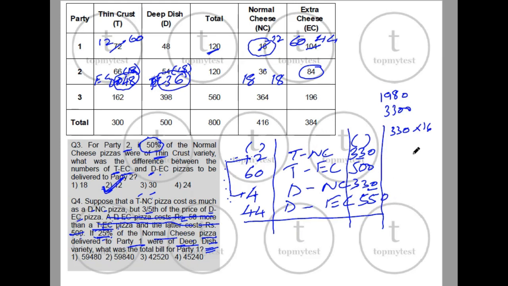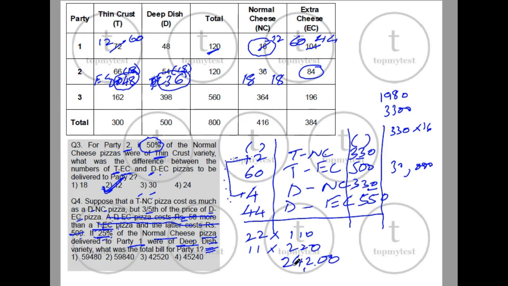Then 55 into 44. To do 55 into 44, 55 into 2 is 110, so it will be 22 into 110. That will be 11 into 220. 220 into 11 will be 2,420, so 24,200.